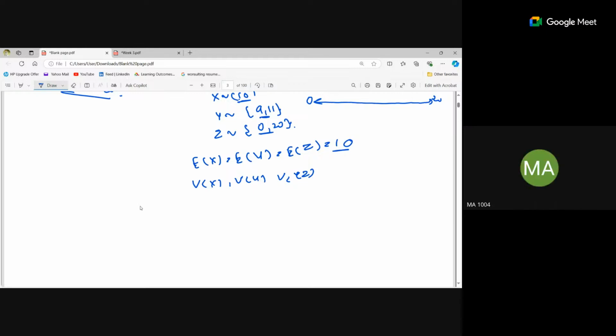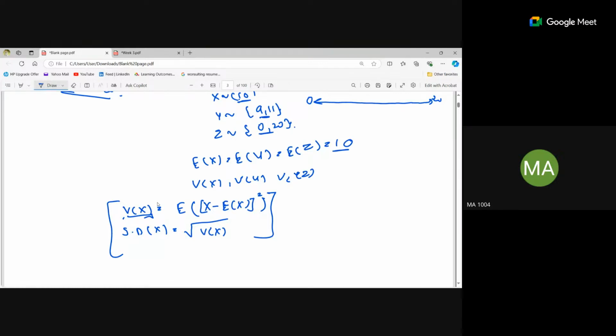Yes, ma'am. So the formula of variance of x is the expectation of x minus expectation of x, whole square. This is the formula of variance. And the standard deviation of x is the square root of the variance of x. Is this formula clear? Yes, ma'am. So if the variance of x is more, that means the spread is more, right?